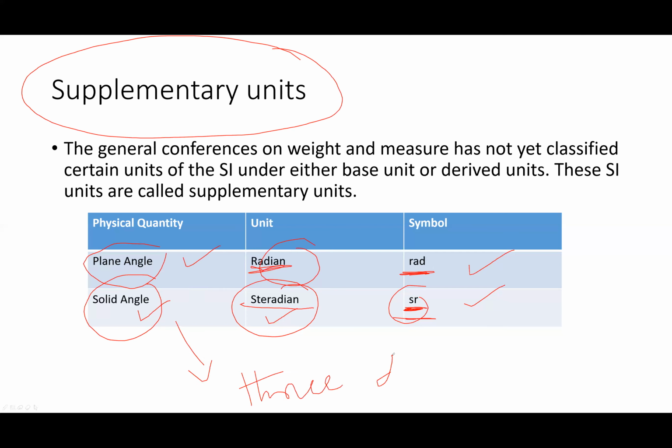So supplementary units are the units whose nature cannot be decided either as base units or derived units. Radian is plane angle, two-dimensional. Solid angle is steradian, three-dimensional, represented by sr.